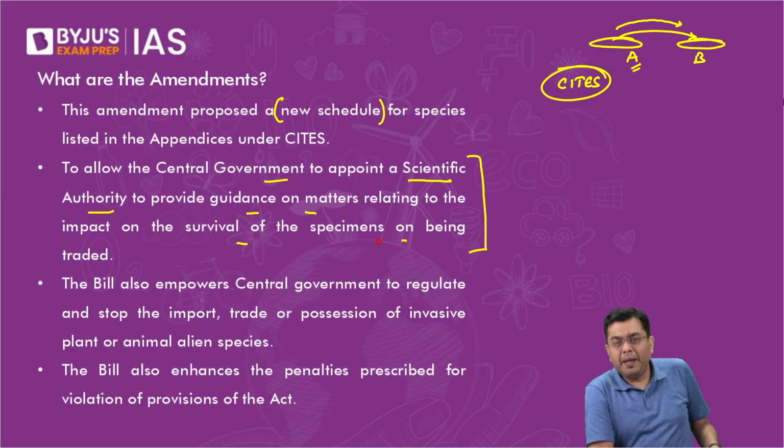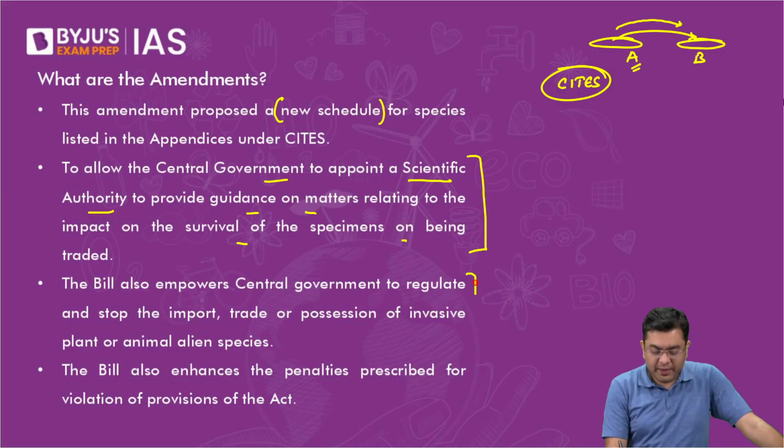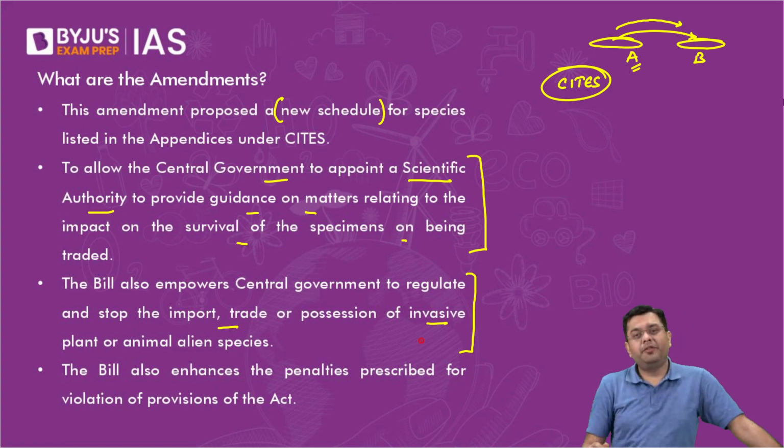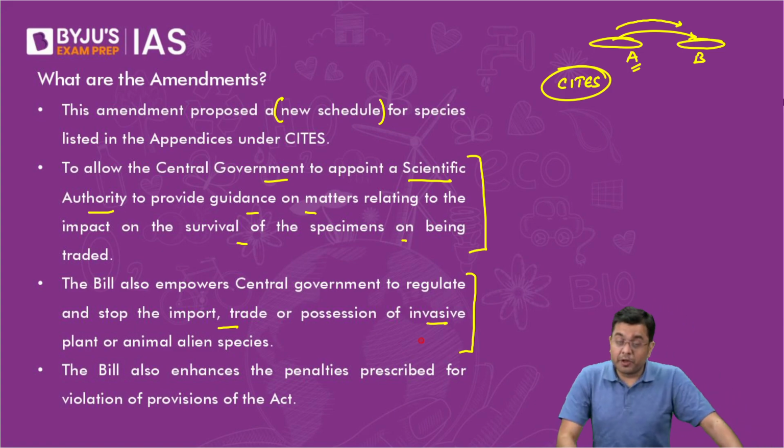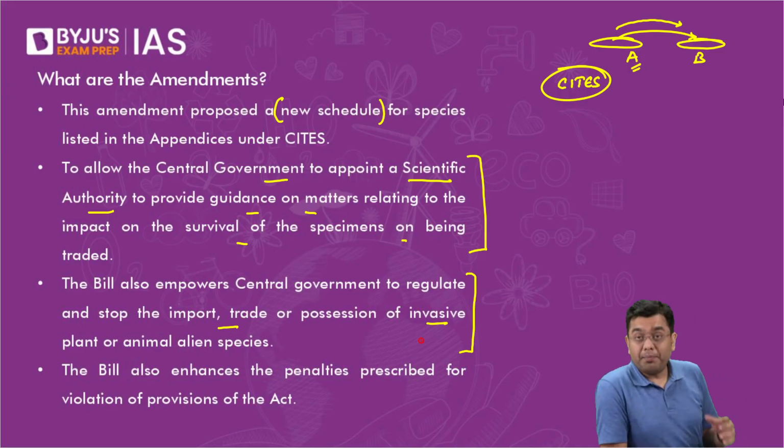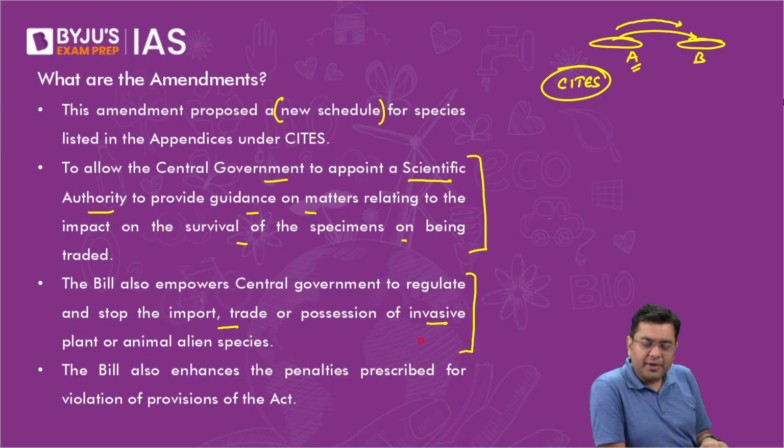Then the bill also empowers the central government to regulate and stop the import trade of invasive alien species. Because remember, as per the goals of CBD, in the Conference of Parties of CBD, COP15, a consensus was arrived at, where the world talked about reducing the impact of invasive alien species by 50% by the year 2030.